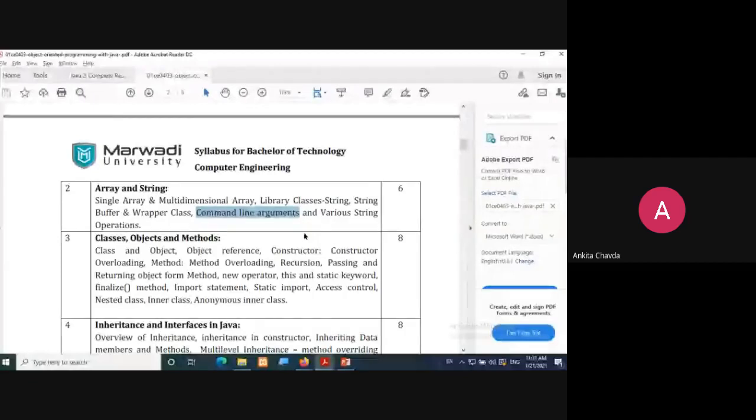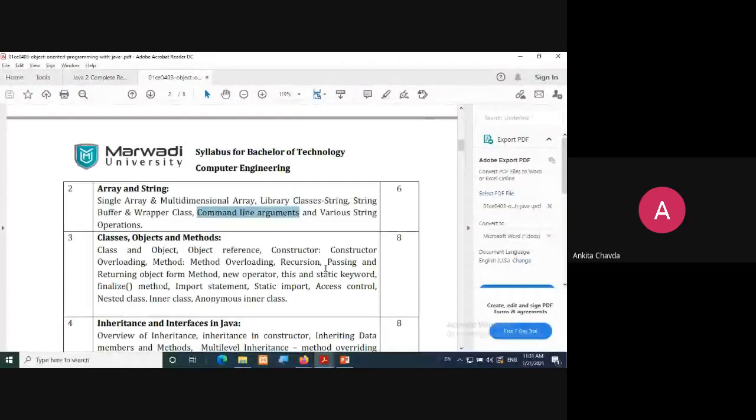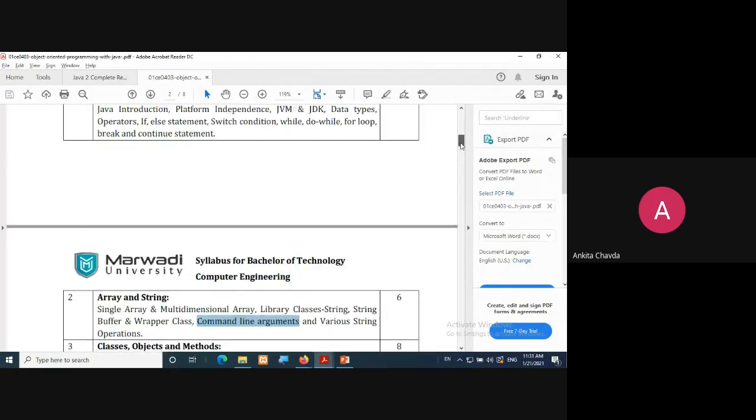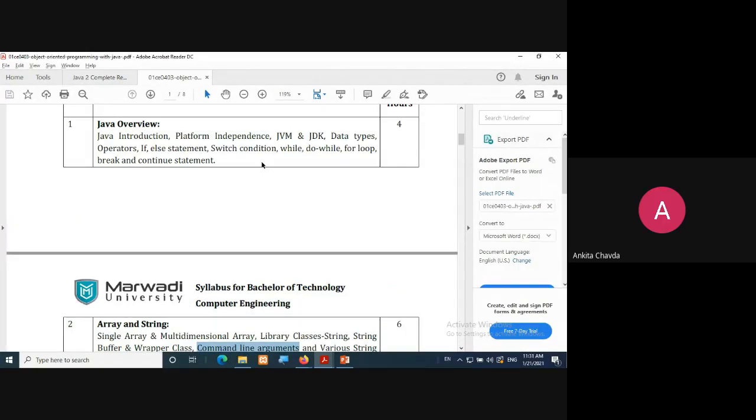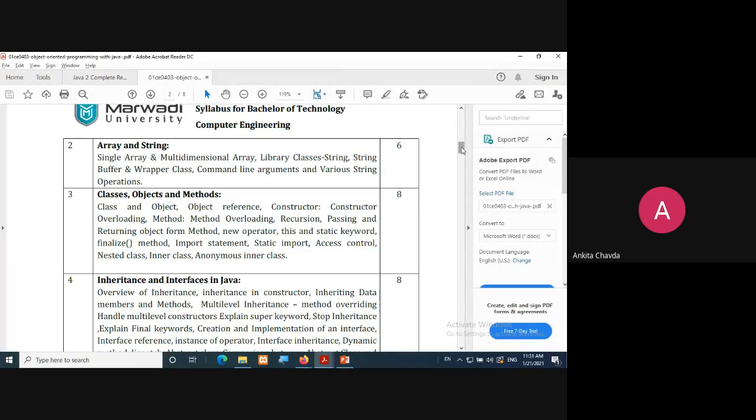So same way in Java, you can take input from the end user via command line argument, and one other method is there via the Scanner class. So that we will learn. Okay, in the first unit only, we will include this. So you will learn that in the first unit only. And then various string operations with the use of these two classes that we will do.